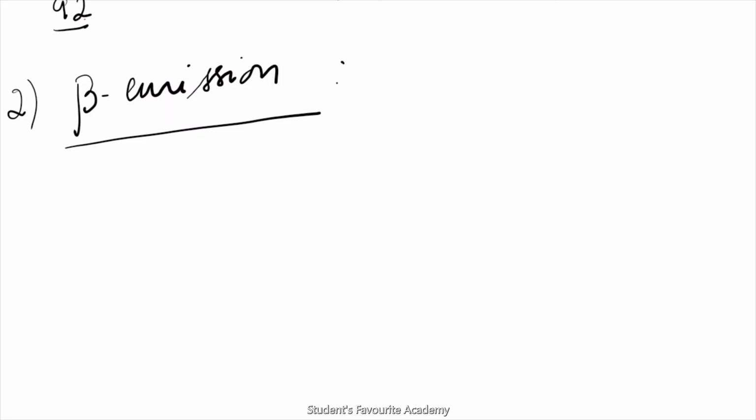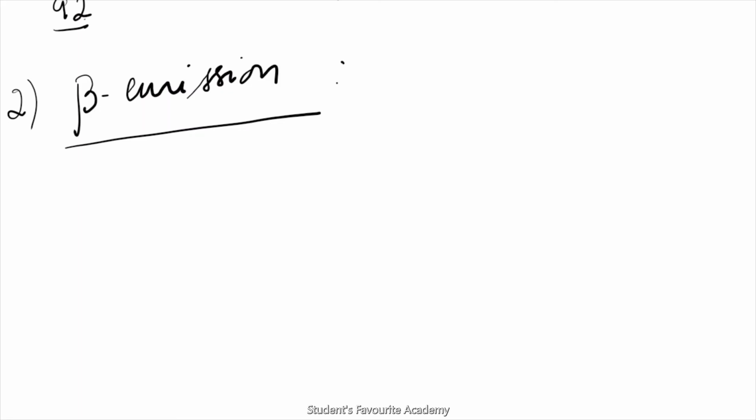So the change can be represented by this following equation. Now suppose when a beta particle is emitted, the number of nucleons in the nucleus, that is sum of protons and neutrons, remains same, but the number of neutrons is decreased by 1 and the number of protons is increased by 1. So let us take an example, you will understand better.